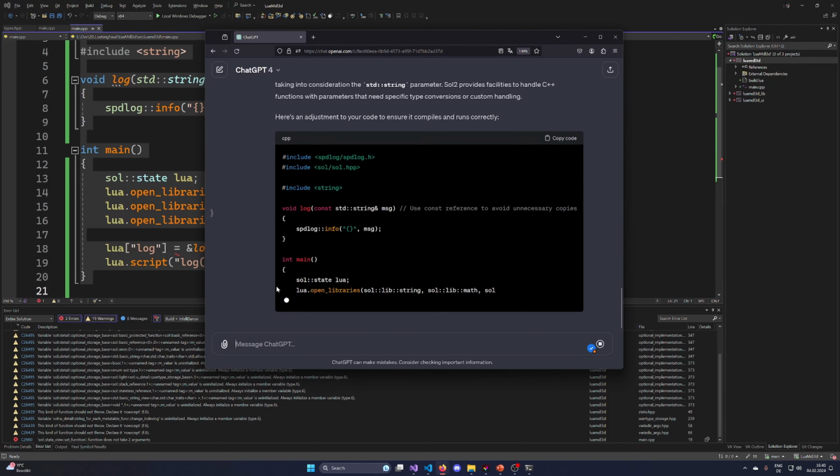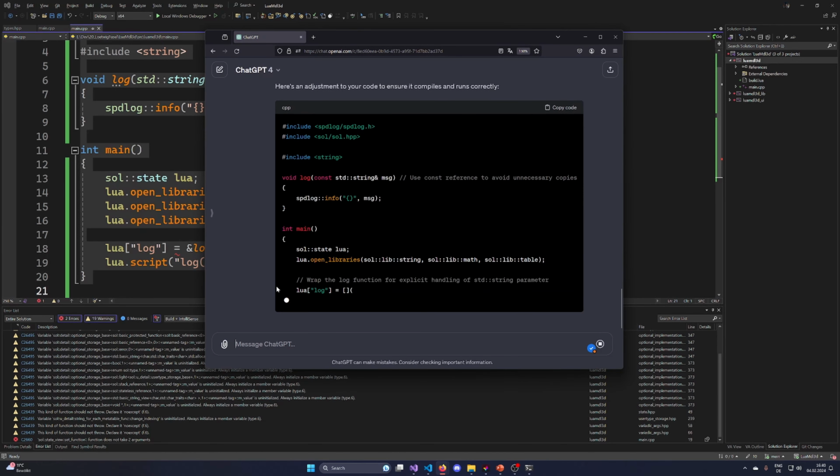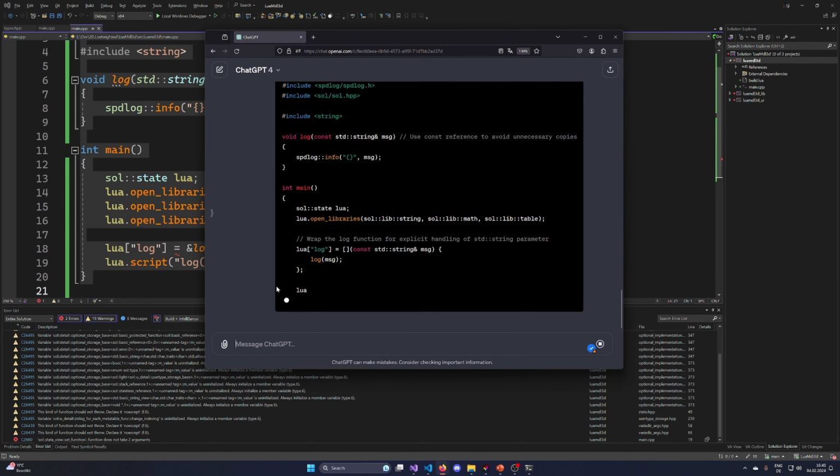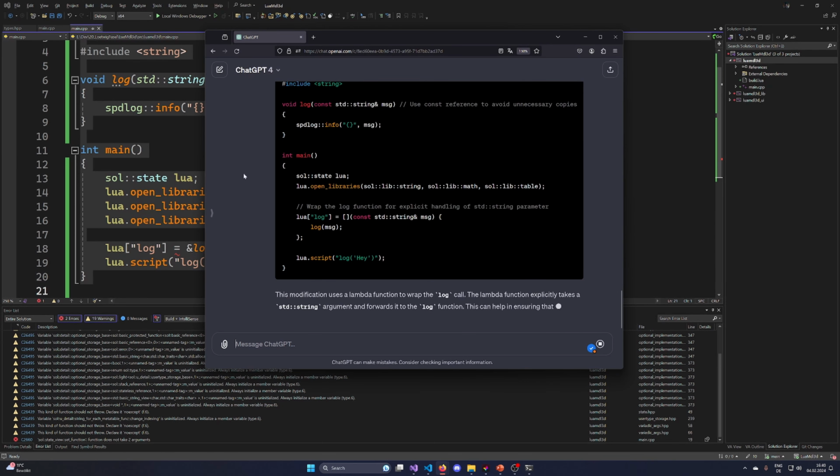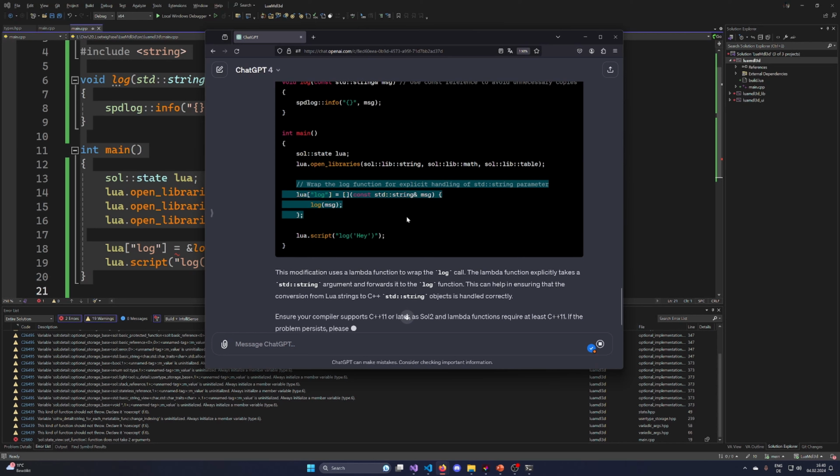So it should be properly wrapped. Is const actually working? Nope. What does this work in Lua?